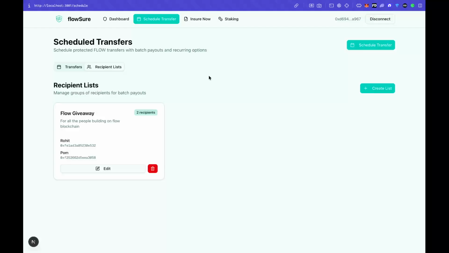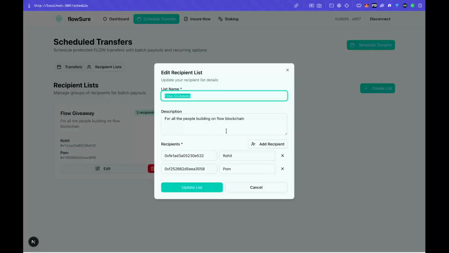Another important feature that I have built is that you can create a recipient list. Let's say you can give the wallet addresses of all your employees that you want to pay out at the end of the month or at the start of the month, or you want to send tokens to all your community members on some particular date.